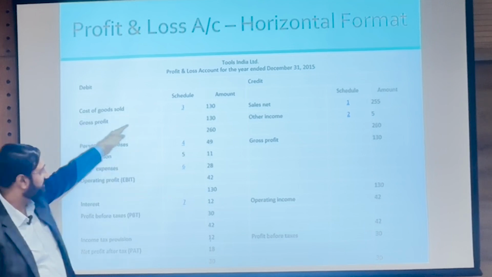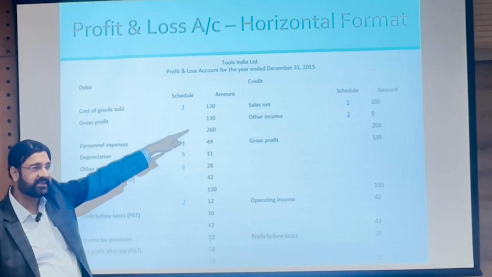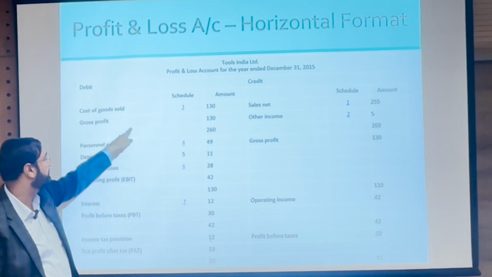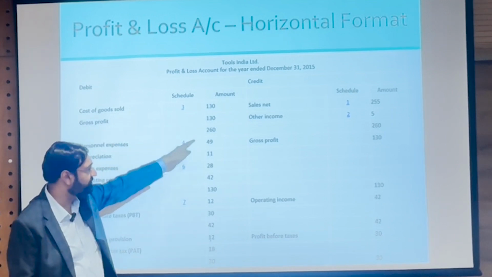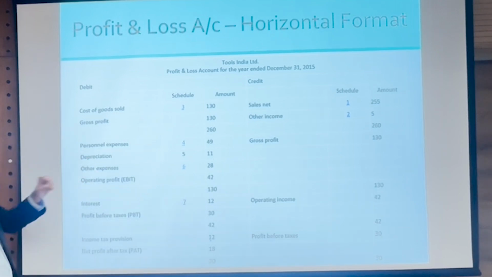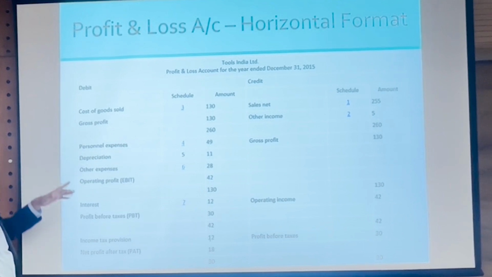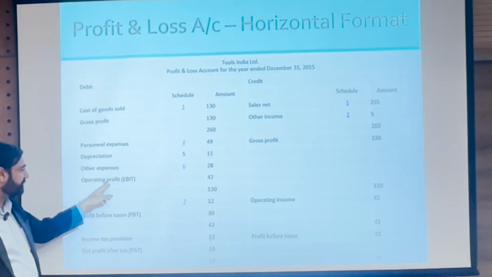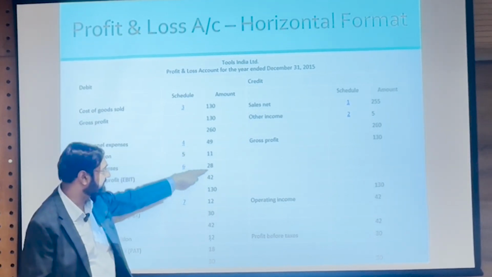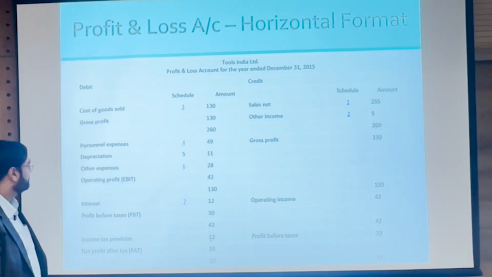So, this 130 actually becomes that side is heavier, right. That side was 260, this side was 130. Just to balance we wrote 130, but the truth is that side is heavier, so it gets carried forward on that side. Against that 130 we have personnel expenses of 49, depreciation of 11, other expenses of 28, just assumed. So, we have operating profit called EBIT of 42 after subtracting these three from that gross profit of 130, right.